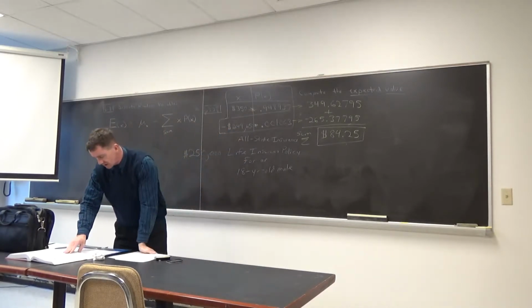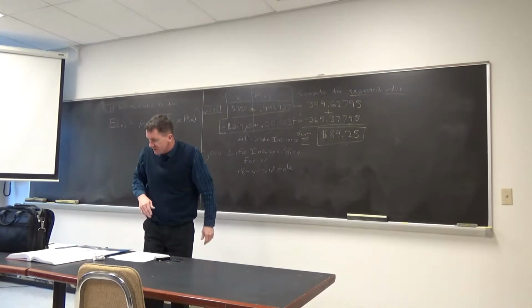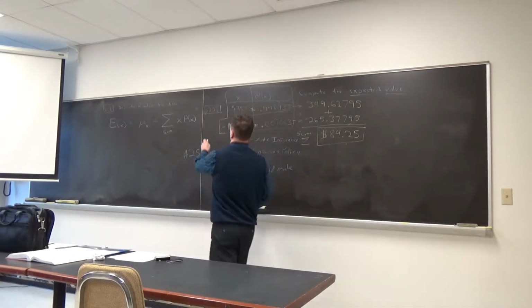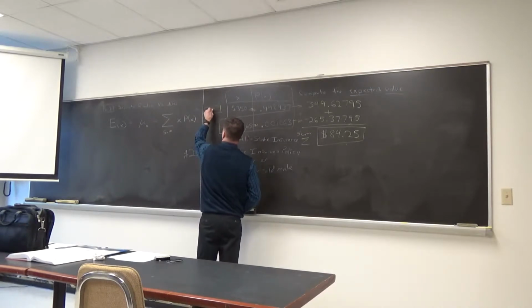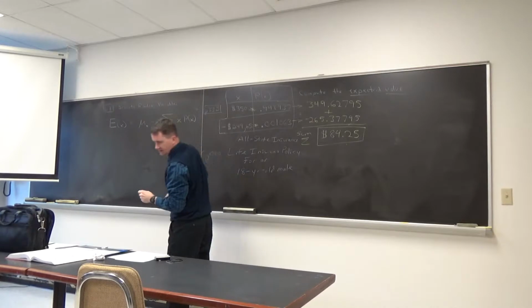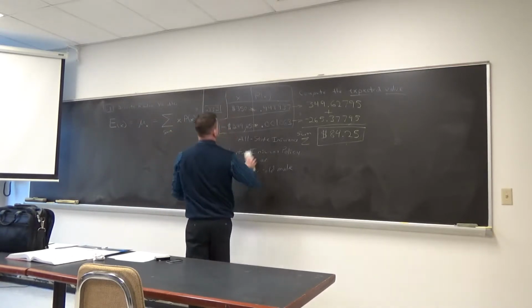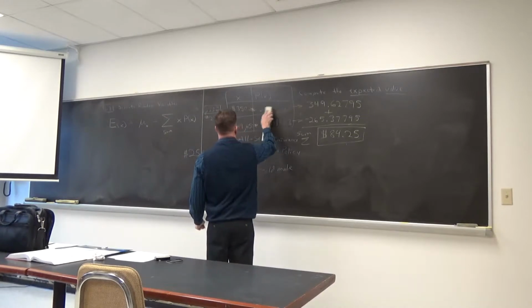The problem is on page 332, number 27. It's another life insurance policy problem.